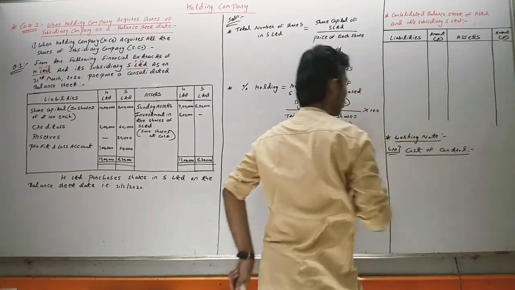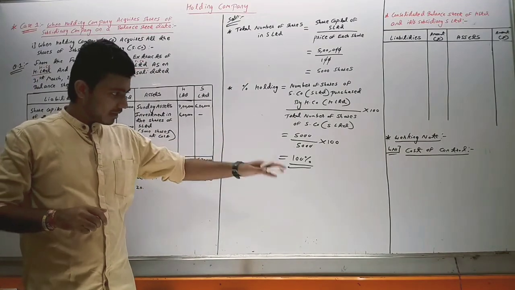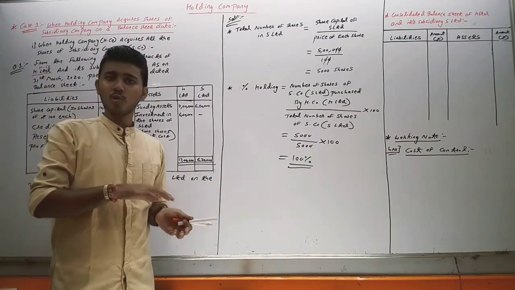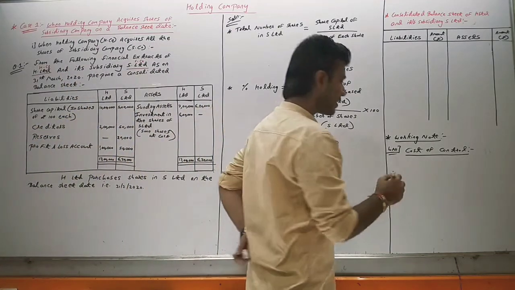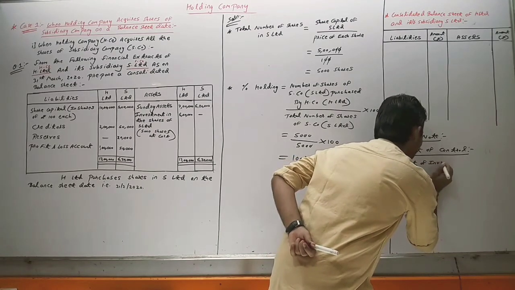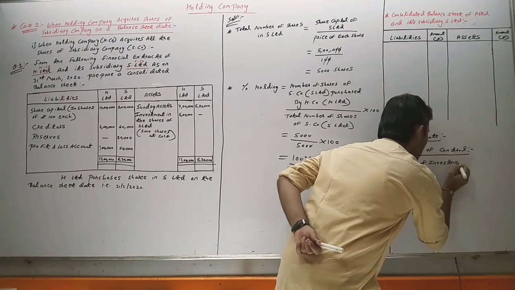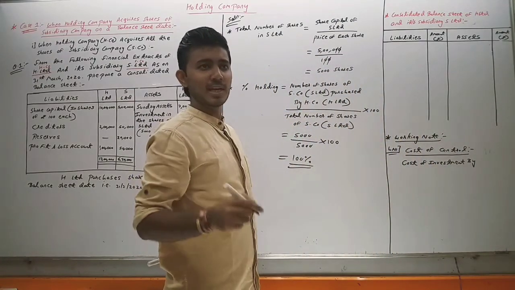Cost of control. In cost of control, at the end we will get goodwill or capital reserve. So the cost of control format starts with cost of investment by the holding company in the subsidiary company.